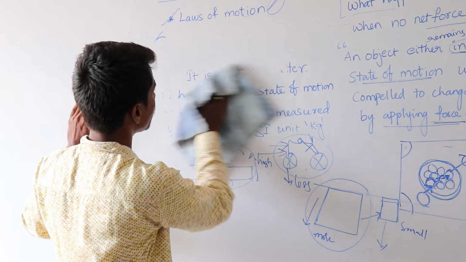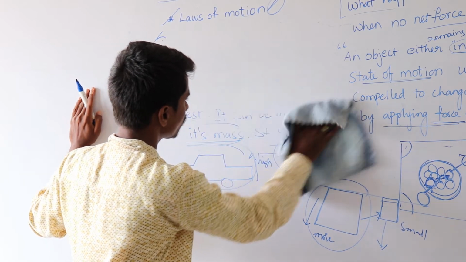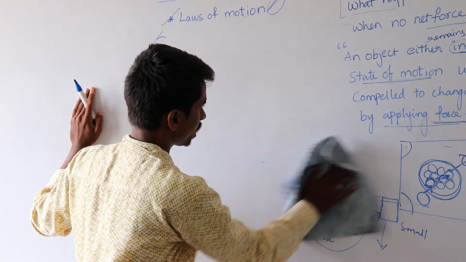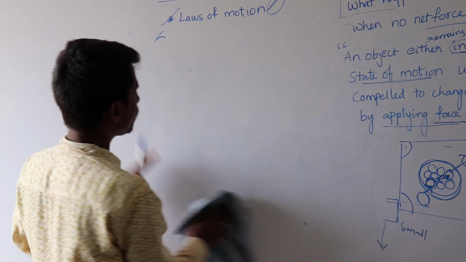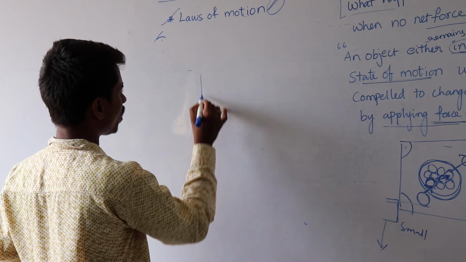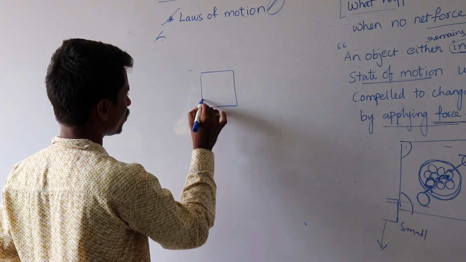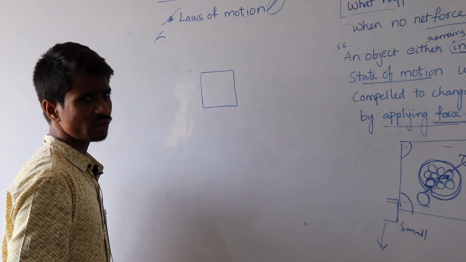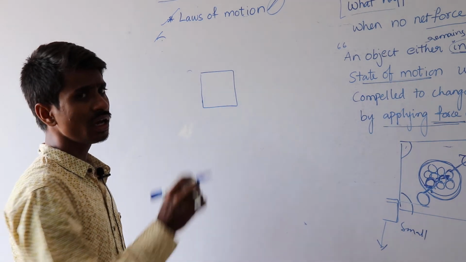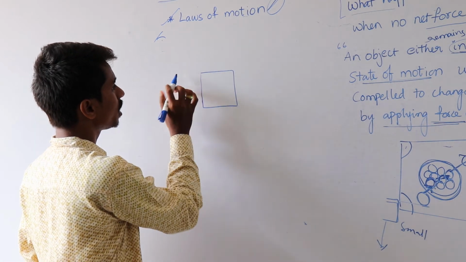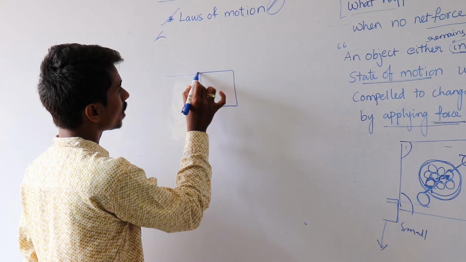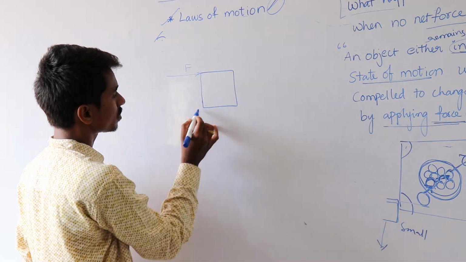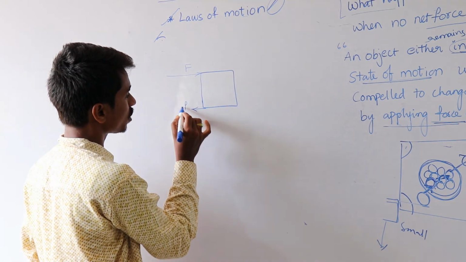Next is the free body diagram. A free body diagram shows all the forces acting on a single body. Suppose I want to apply some force, that is F, but automatically a frictional force acts.